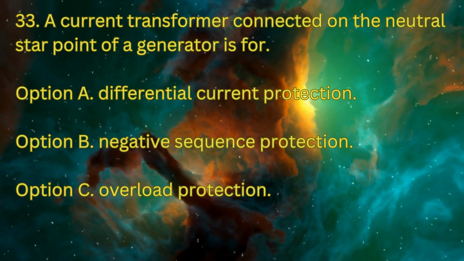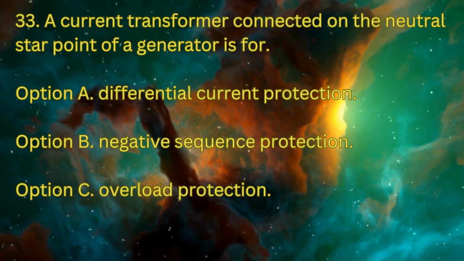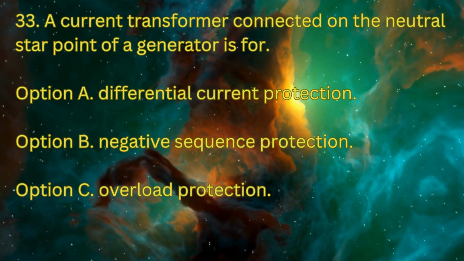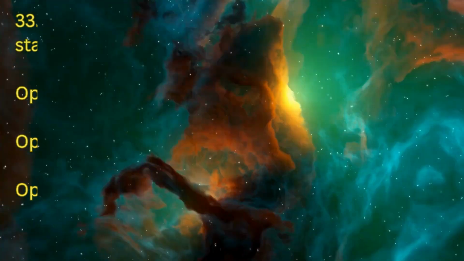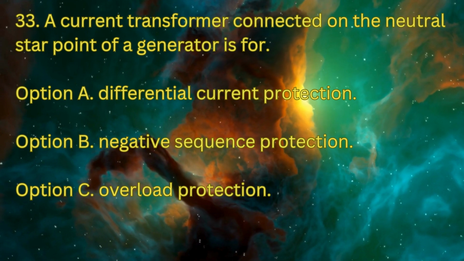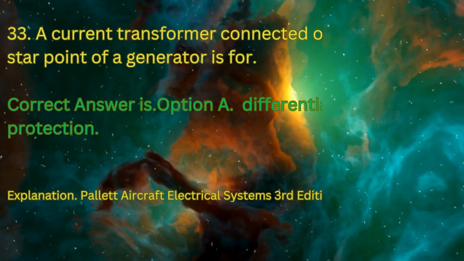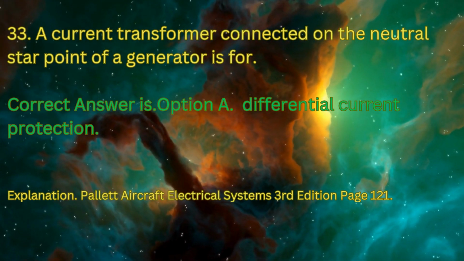Question 33. A current transformer connected on the neutral star point of a generator is for option A, differential current protection. Option B, negative sequence protection. Option C, overload protection. Correct answer is option A, differential current protection.